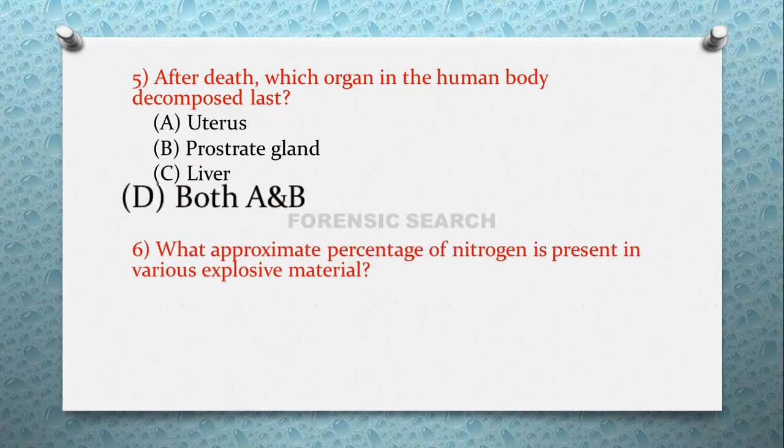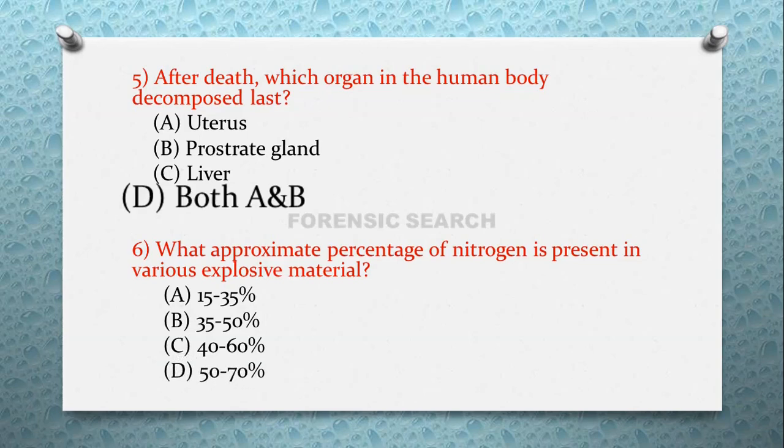Then the next question is: what approximate percentage of nitrogen is present in various explosive materials? Option A 15 to 35 percentage, option B 35 to 50 percentage, option C 40 to 60 percentage, and option D 50 to 70 percentage. The correct answer of this question is option A, that is 15 to 35 percentage.